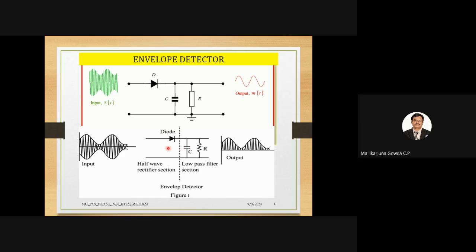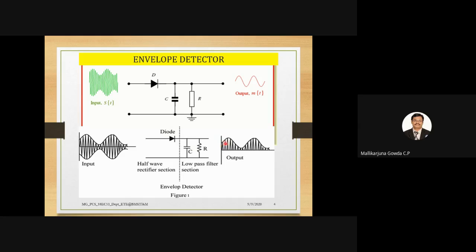Next, when the voltage at the anode of the diode goes below the level of the voltage across the capacitor, then what happens? The diode gets reverse biased, right? When the diode is reverse biased, it acts as an open switch. Now, for the capacitor, the only path is to discharge through the load resistor, right? So it starts discharging to the load resistor. So the charging, discharging, charging, discharging happens.